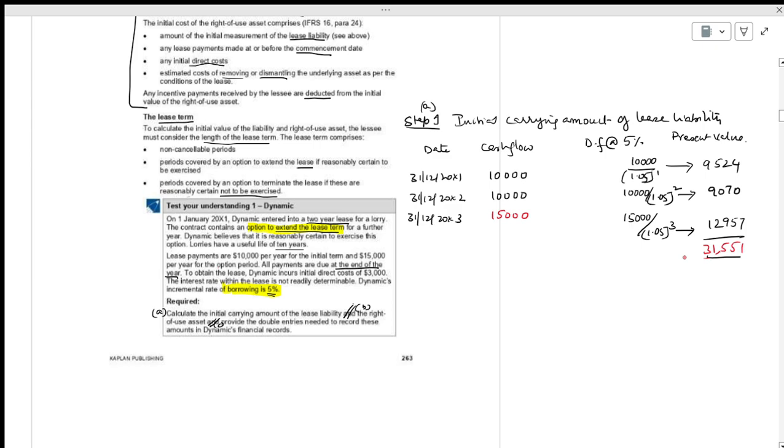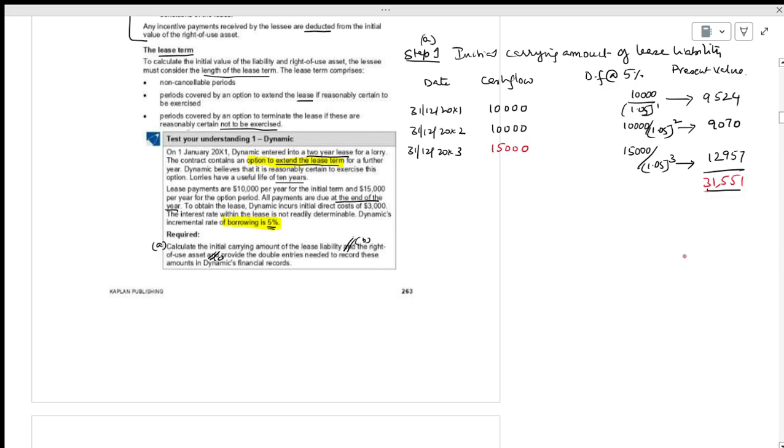Is it right? 9,524 plus 9,070 plus 12,957 is 31,551. Is it okay? Yeah, okay.